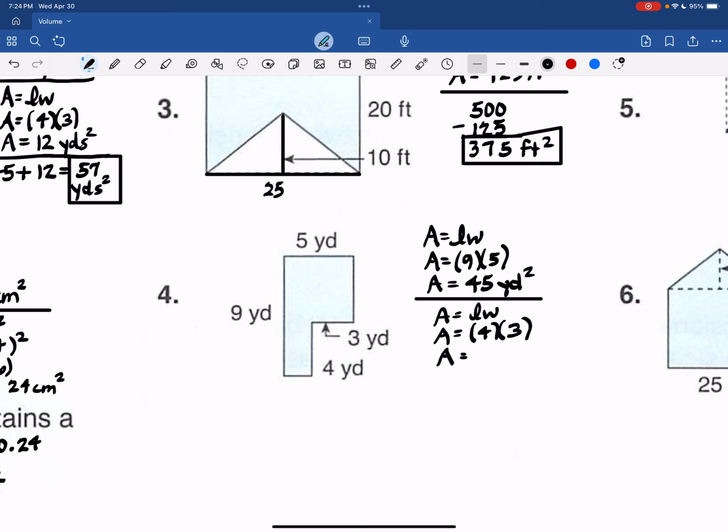So that's 12 square yards. And once you have square yards and square yards, you can subtract to take the 12 away from the 45. So you're left with 33 square yards as your final area.